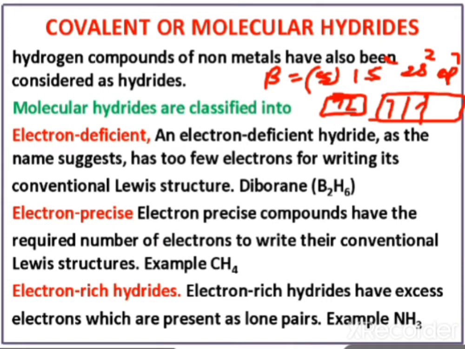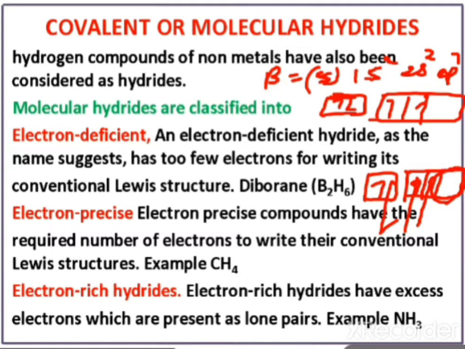In the excited state, an electron from the s orbital will excite into the p orbital, and 3 hydrogens bond: 1 hydrogen, 2 hydrogen, 3 hydrogen. So this orbital is vacant, and if this orbital is empty, then this is an electron deficient hydride.